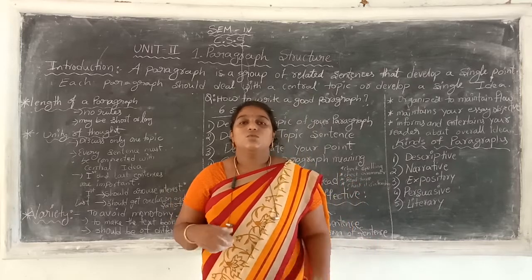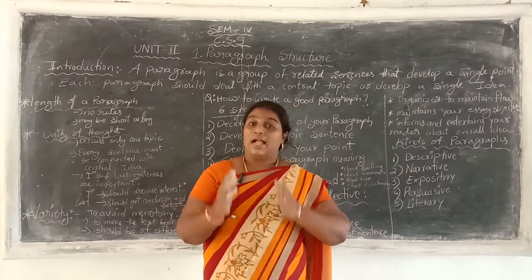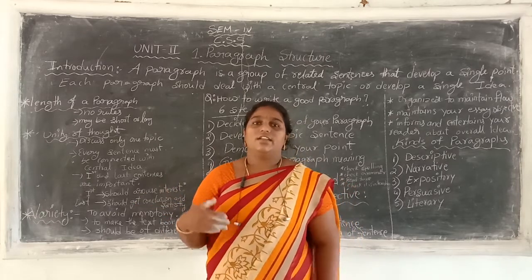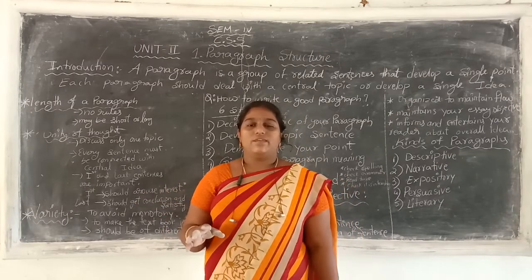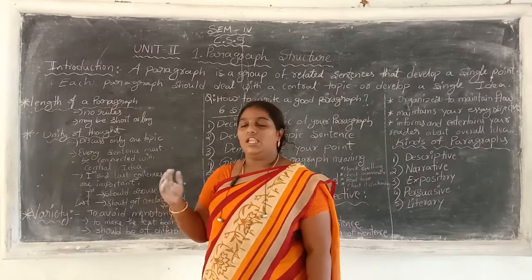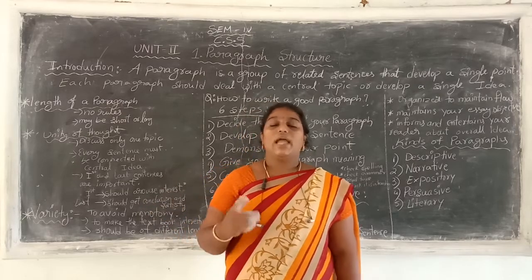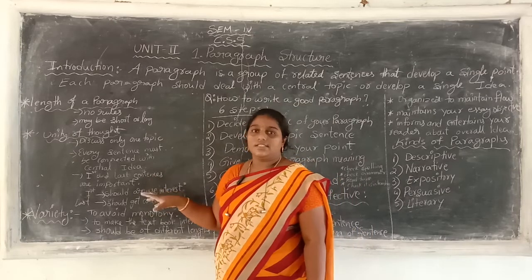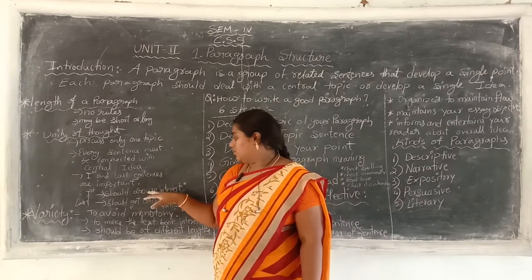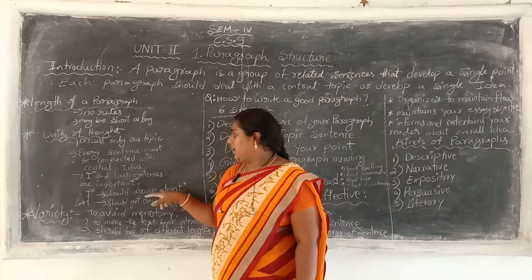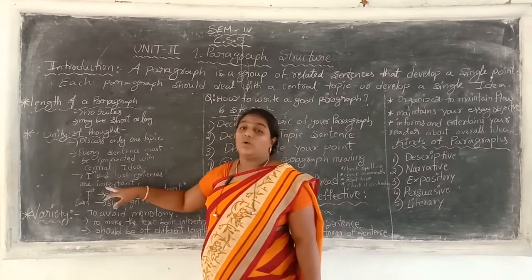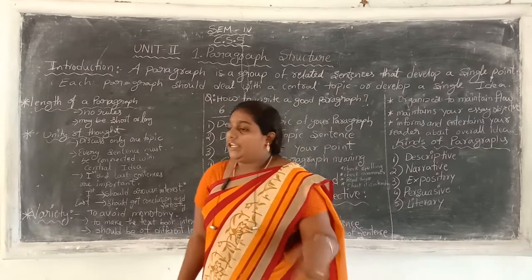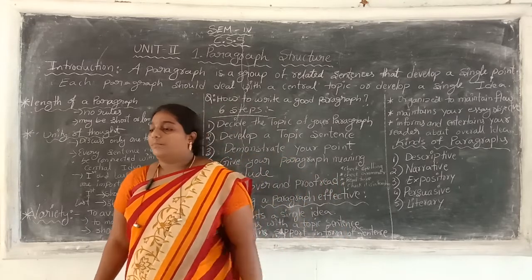Okay. In the last sentence, what do you have to give? You have to give the conclusion for that paragraph. If you don't give any conclusion, the reader is automatically dissatisfied and doesn't get any information from it. That's why you have to maintain the first and last sentences and construct them properly. The first and last sentences are very important to a good paragraph. I will tell you about the unity of thought.